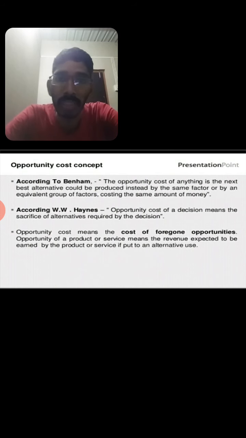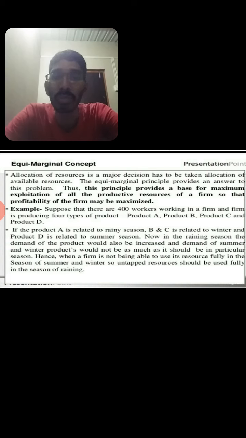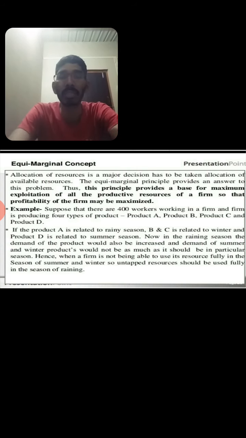So opportunity cost, as we already know, is the cost of foregone opportunities, because the product or service means the revenue expected to be earned by the product or service if it were put into the alternative use. So that is one of the very good concepts of opportunity cost.